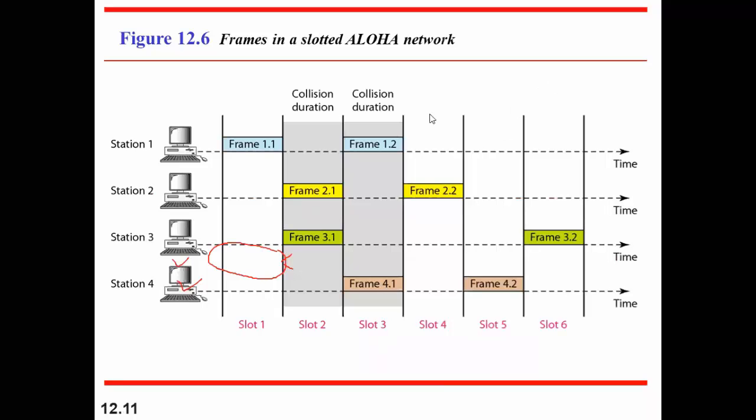And then we have another category in Aloha that is known as slotted Aloha, in which we make some rules. As you can see, there is no rule in pure Aloha. Any station can send at any time, and because of that, there is contention in the network, and the stations start transmitting the frame, due to which there is a collision in the network. How to avoid this thing? In this direction we are working, right? This is our strategy, this is our objective of learning this particular topic, that how to avoid the collision, how to minimize.